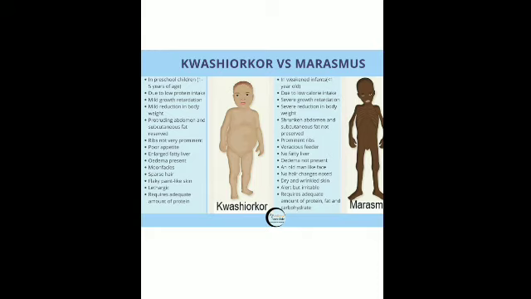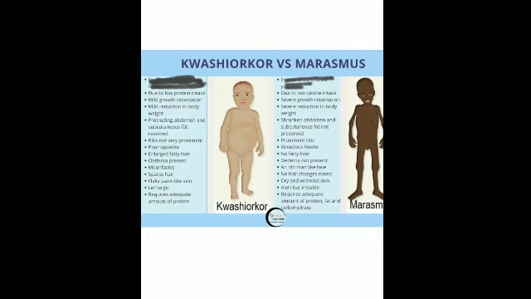Is that clear? In Kwashiorkor, the deficient nutrient is basically protein, and in marasmus there is deficiency of protein, carbohydrate and fat, all three of them.